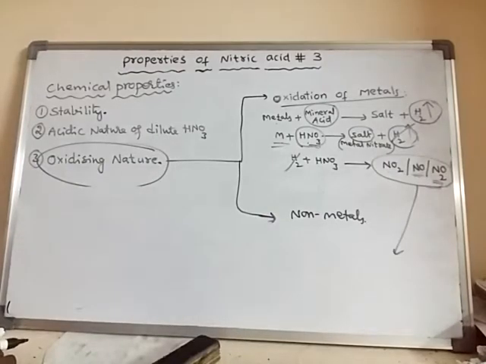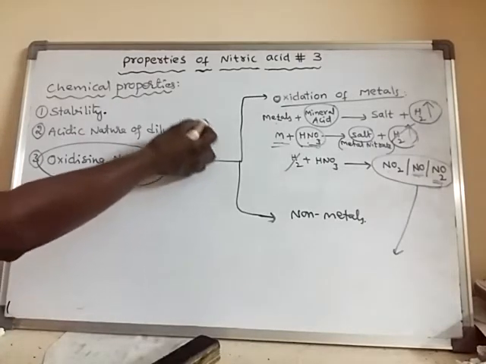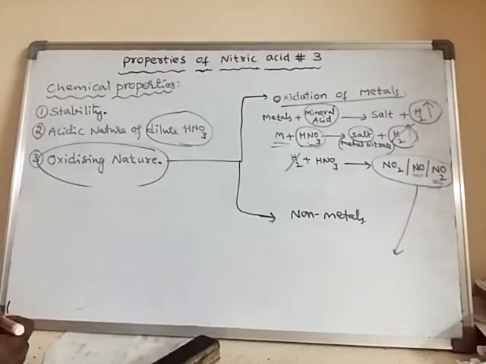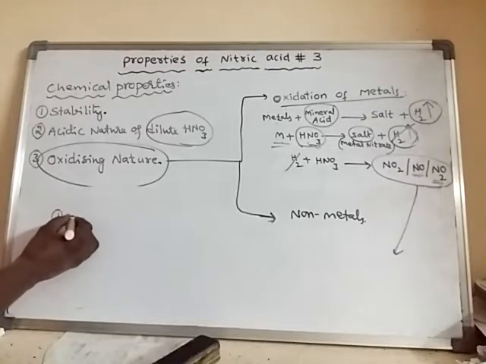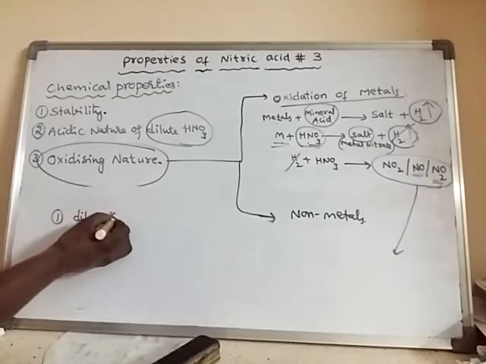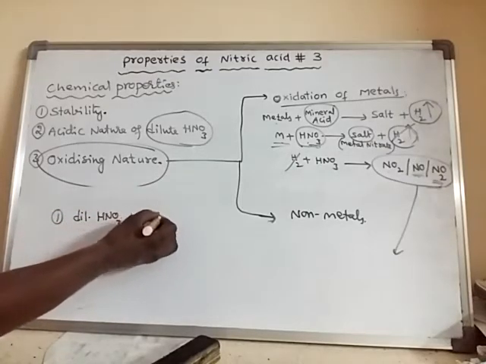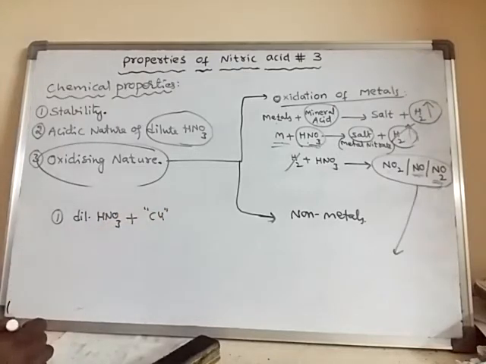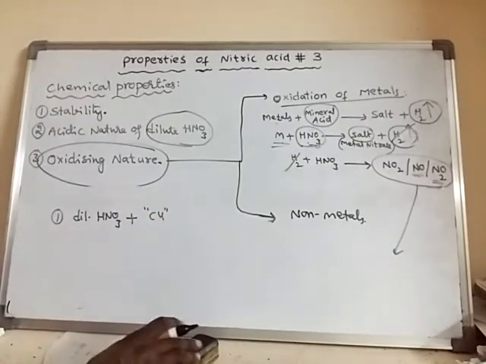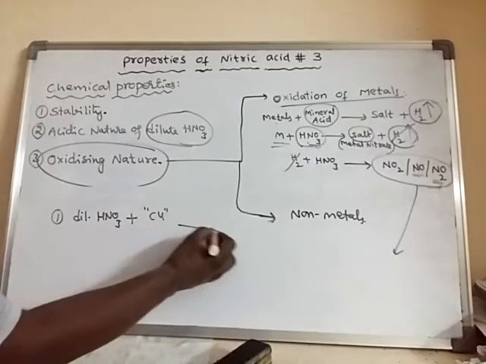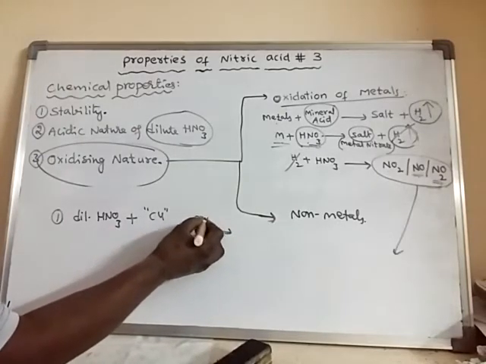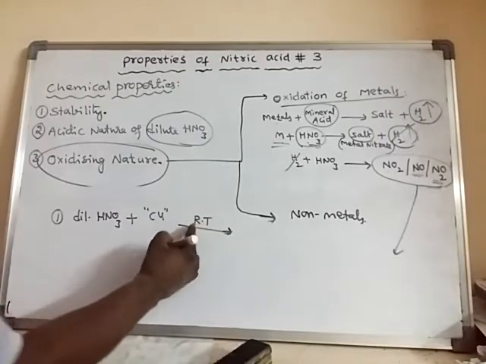See, nitric acid is a powerful oxidizing agent. For example, look at the action of dilute nitric acid when it reacts with copper at room temperature. RT stands for room temperature.